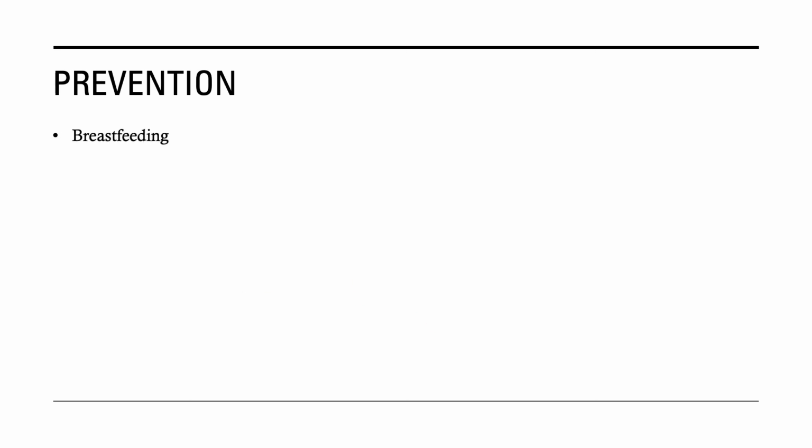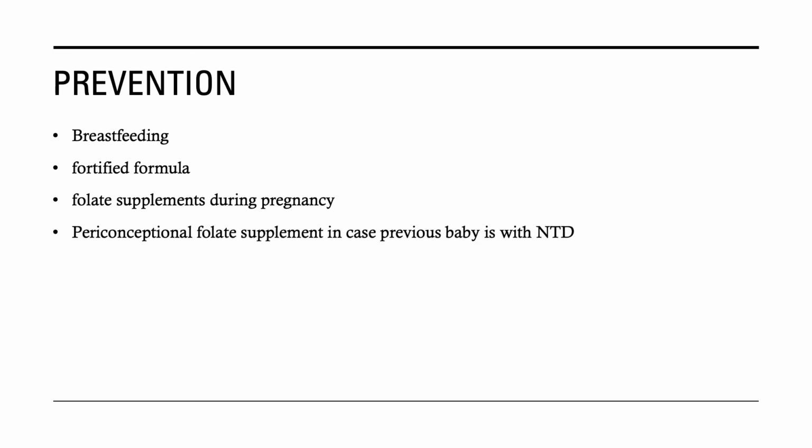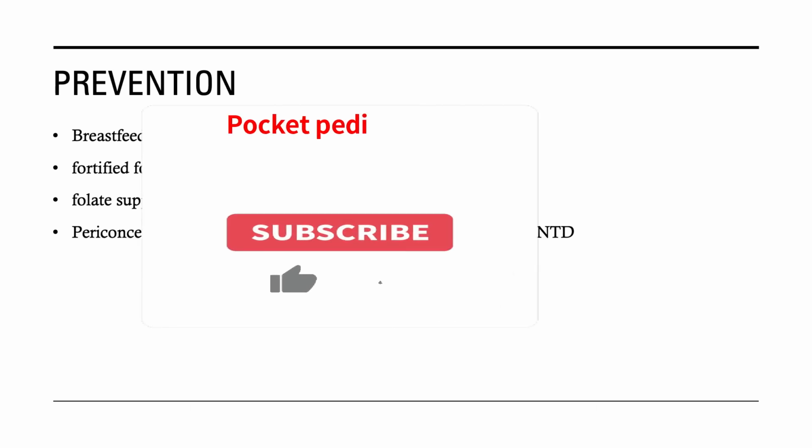So how can we prevent folic acid deficiency in babies? First is breastfeeding. Second, we have to give fortified formula. Third is folate supplementation during pregnancy. If some mother has already had a baby with neural tube defect, we have to start folic acid at least 3 months prior to conception. The dose is 4 milligram per day.